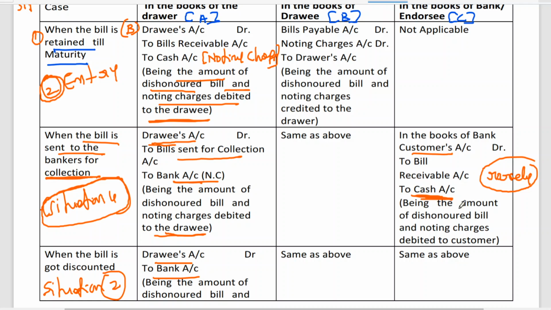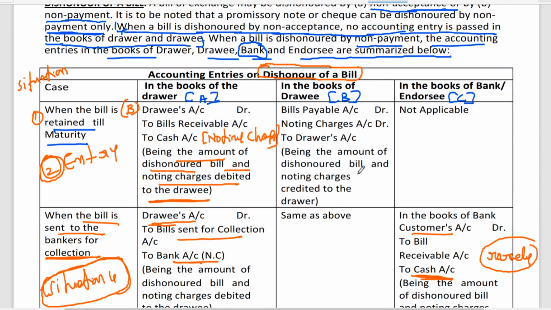Now, sir, what about in the books of drawee? For all situations, only one entry. All situations, simple. Bills payable account debit, noting charges account debit to drawer. Because B is only concerned with A. B is not concerned with bank. B is not concerned with the endorsee. B is not concerned with anybody. B is only concerned with whom? A. So the entry will be bills payable account debit, noting charges account debit to drawer's account.